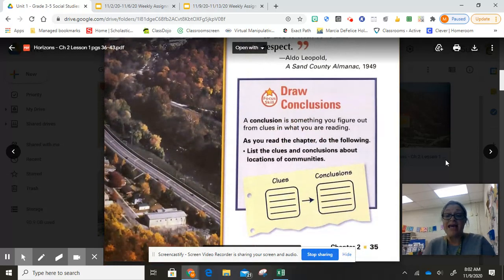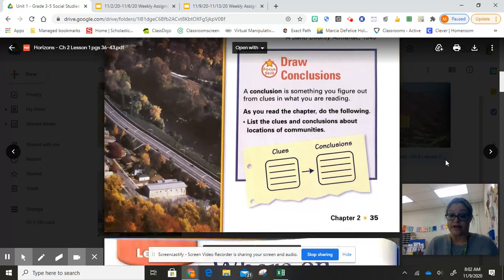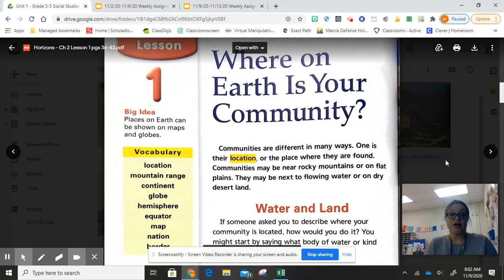Okay? So in this lesson, we're going to talk about drawing conclusions. Okay? A conclusion is something you figure out from clues in what you are reading. And as you read the chapter, do the following. List the clues and conclusions about locations of communities. We'll just kind of talk about that throughout our reading. Okay? So here we go.